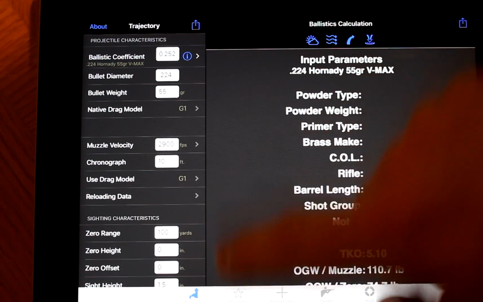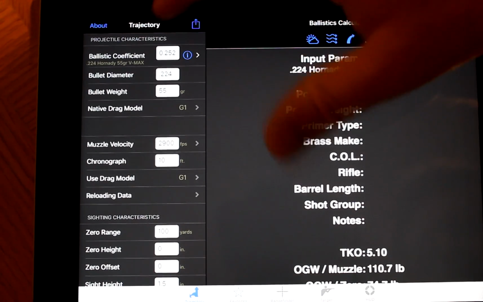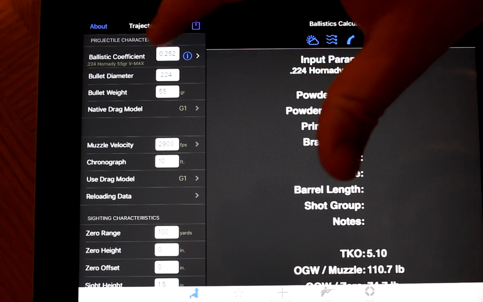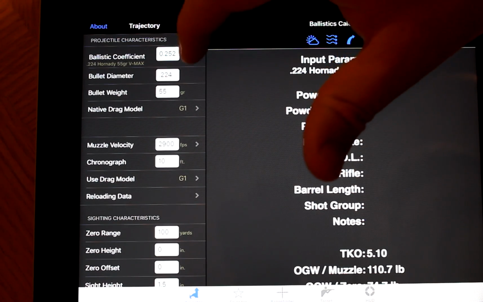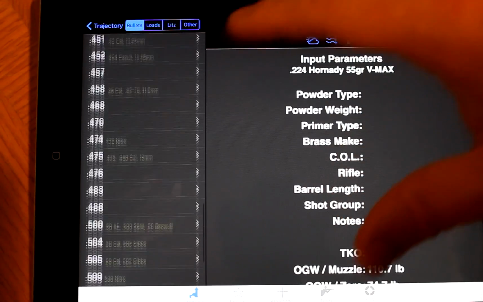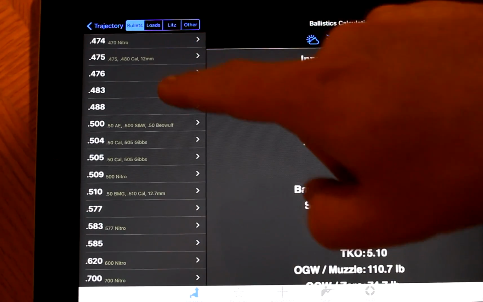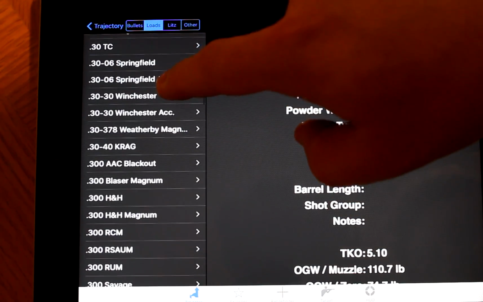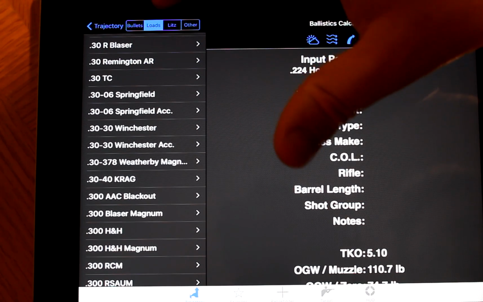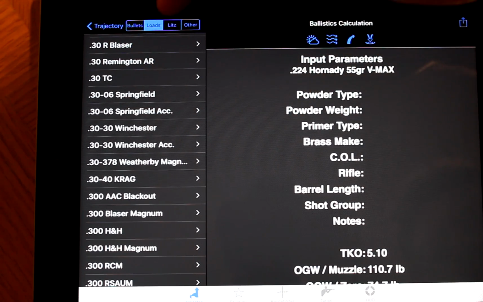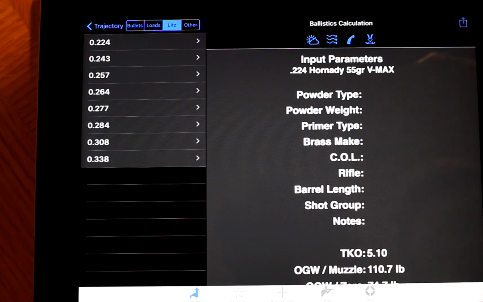So you're on your trajectory icon. You go to your first option here, ballistic coefficient. It has a huge catalog of different bullets that you can pick, or you can do factory ammo, your store bought and stuff.